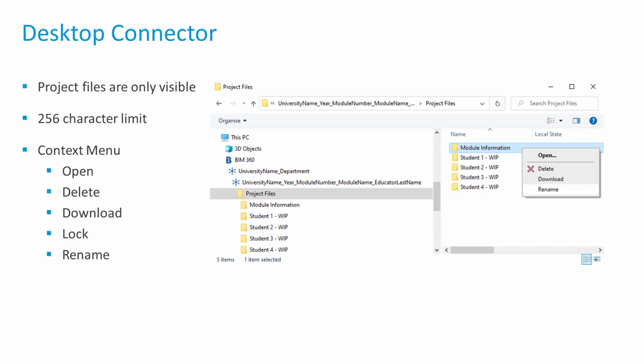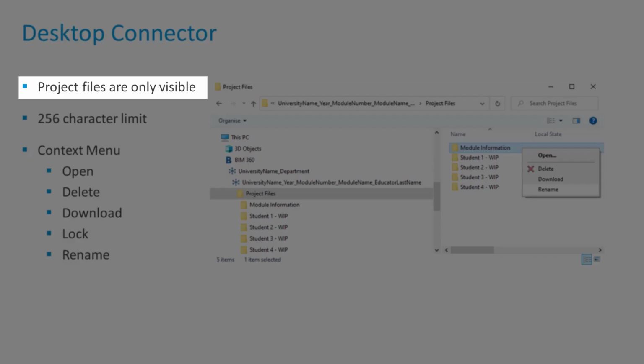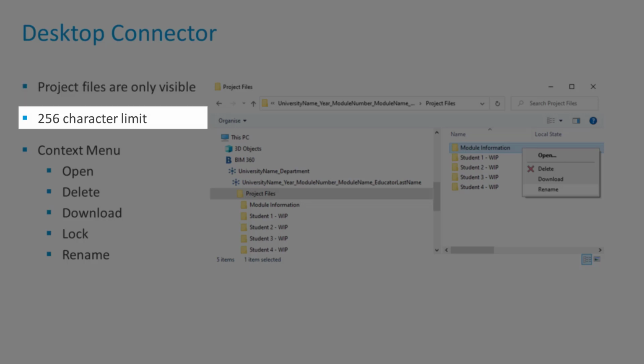When using the Desktop Connector for BIM 360, it's important to note that the connector only works with project files. If your account has no data in project files, then it won't show up in the Desktop Connector data source. File paths longer than 256 characters are not supported.